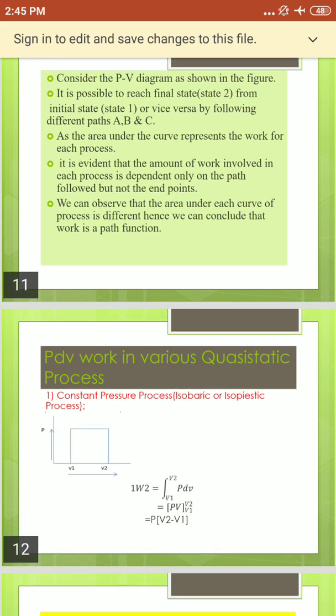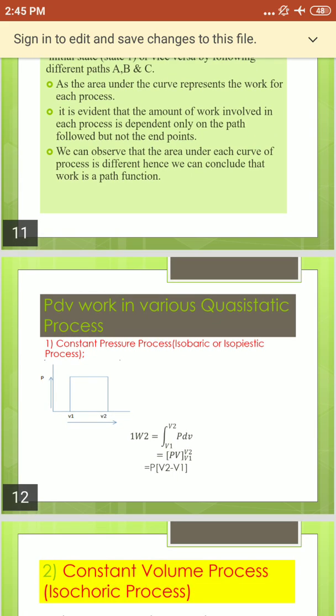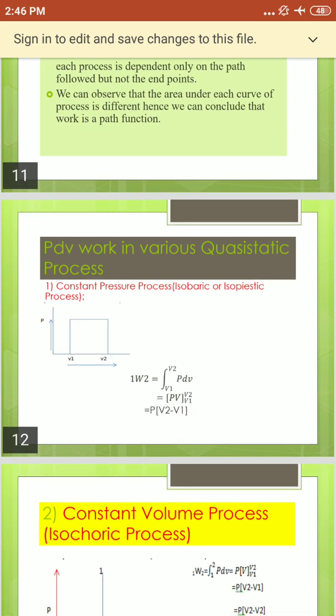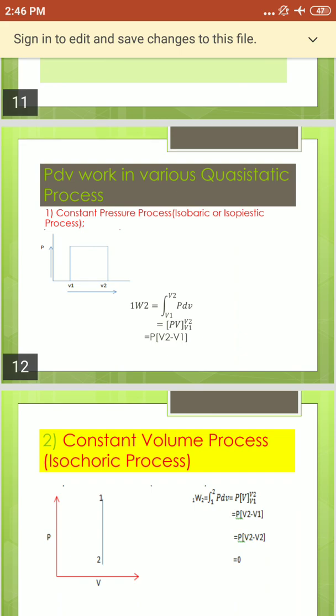The next important concept is PdV work in various quasi-static processes. That means we have to discuss the work done in different quasi-static processes here. Generally there are 5 processes, which means 5 derivations. These are all important. We call this PdV work in various quasi-static processes.